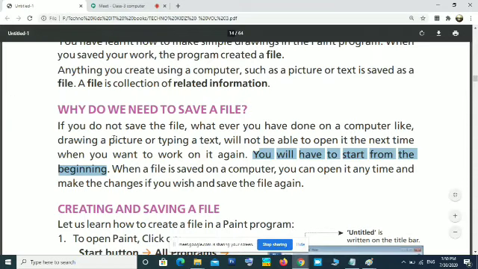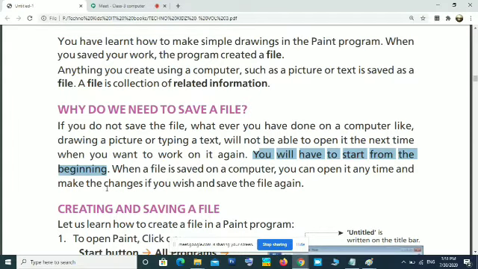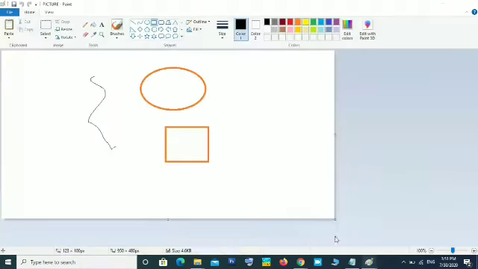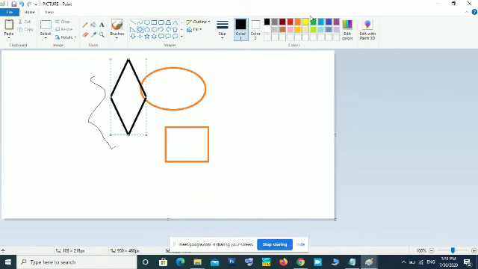Okay. When a file is saved on a computer, you can open it at any time and make the changes if you wish and save the file again. At any time you can open the file like this and you can make changes. Whatever changes you want to make, you can make. And after that, if you want to store this information also in that existing file, you have to